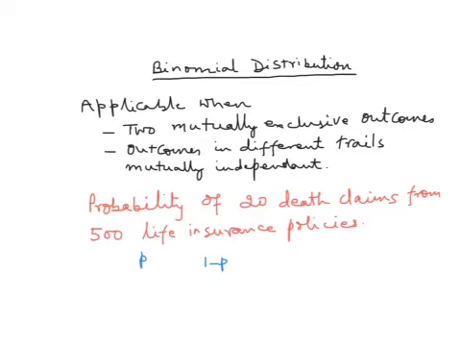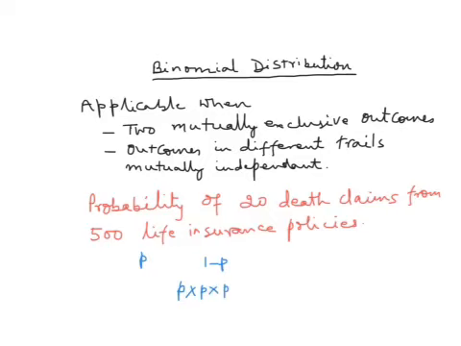Now, whenever a death claim happens, the probability of that is P. Since 20 death claims are happening in 500 life insurance policies, whenever a death claim is happening, we take P as the probability and we keep on multiplying that.